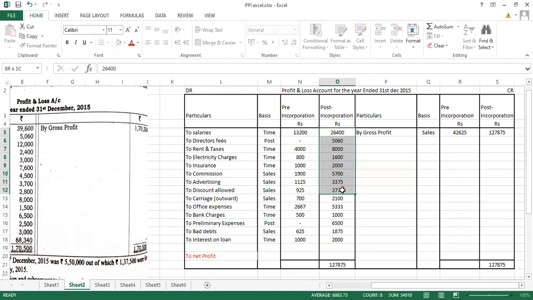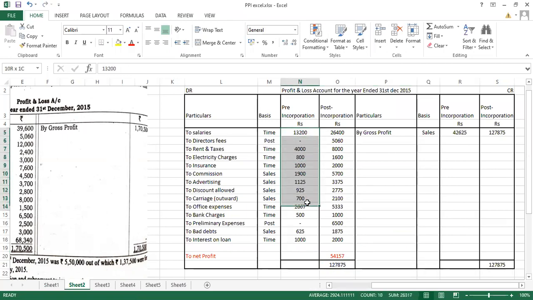Again take a total. It's 73,718. So this minus 73,700. So what is the profit which you got? The profit which you have got is 54,157.